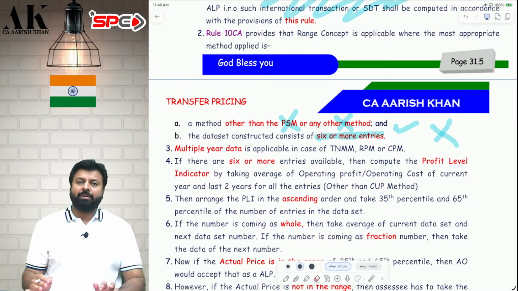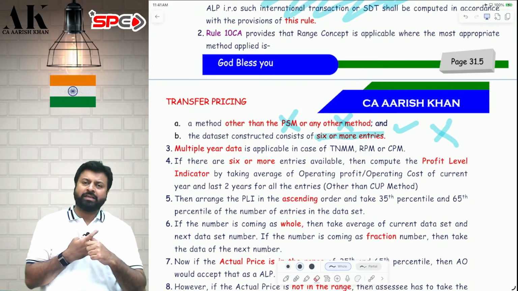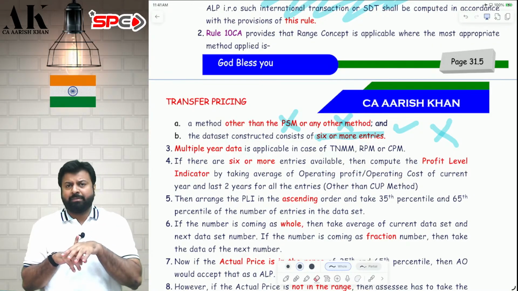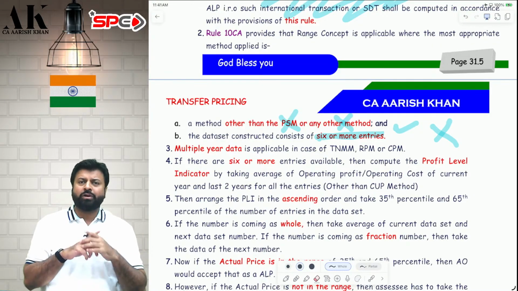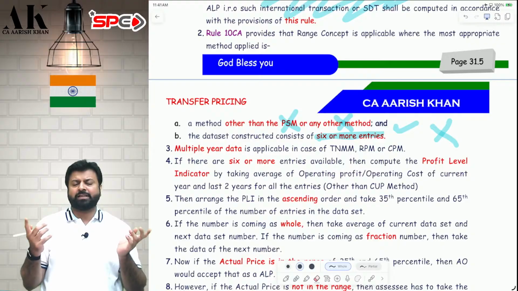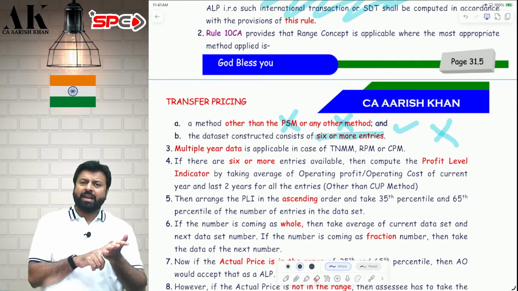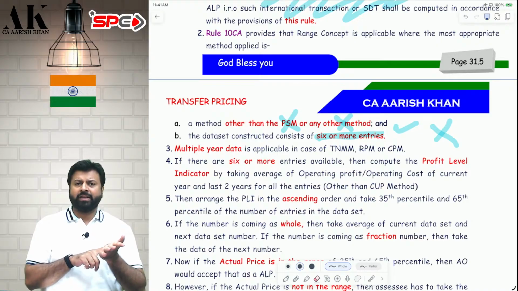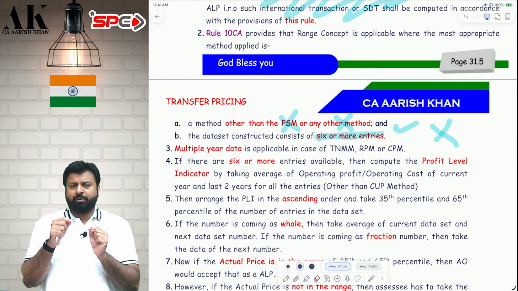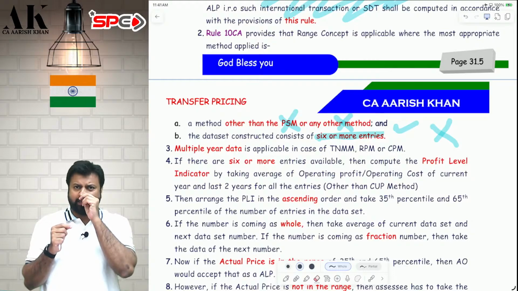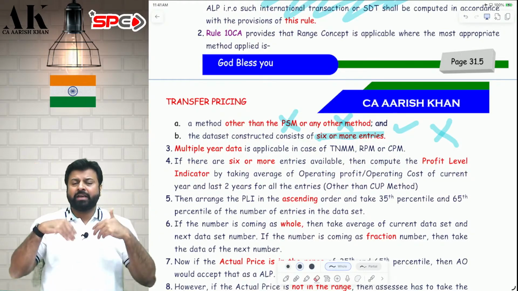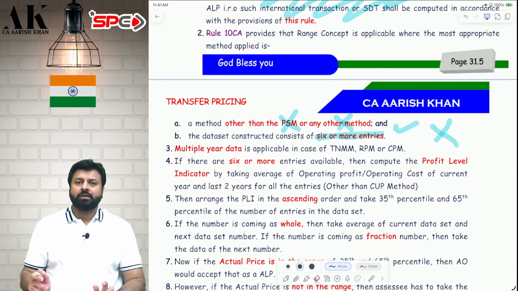So let's talk about TNMM. Sir, is the range concept applicable for TNMM? Yes, the range concept is applicable for TNMM. It is only not applicable for the profit split method and the sixth method. So in TNMM, what is the margin that we take? OP upon OC, operating profit upon operating cost, or operating profit upon operating sales. Suppose we are exporting, so we will take OP upon OC. So what should we do, sir?